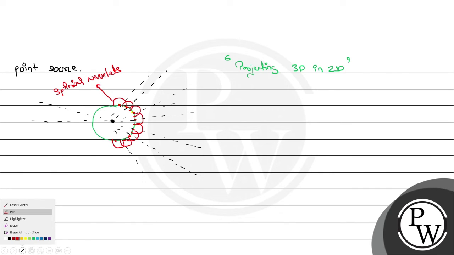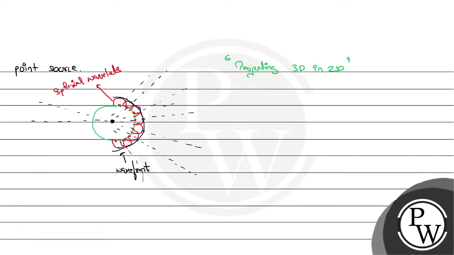And if we take the locus of all the points in the forward direction of the wave propagation, and if we connect these points, we will get a new wavefront. This is how we construct different wavefronts at a given instant of time.